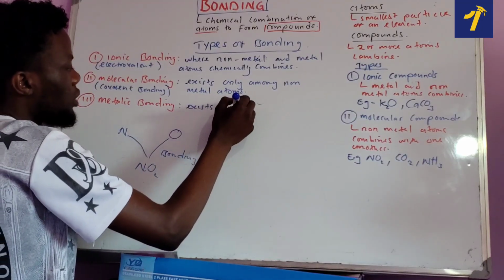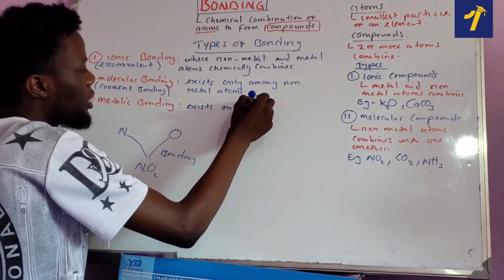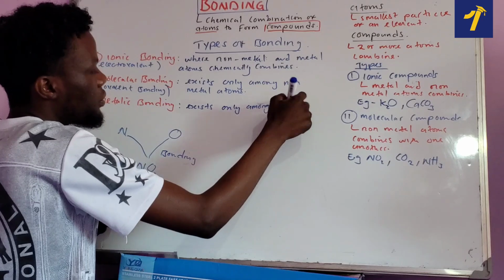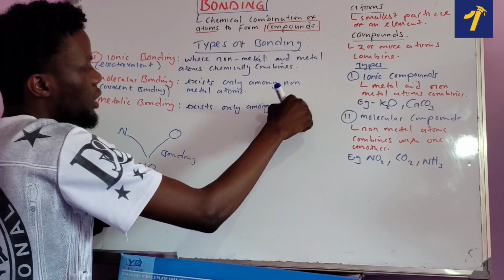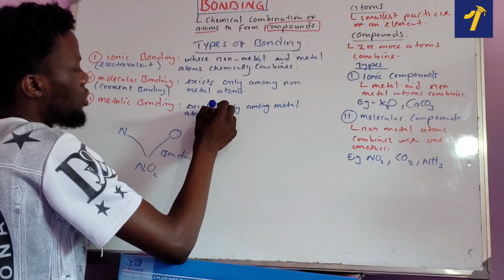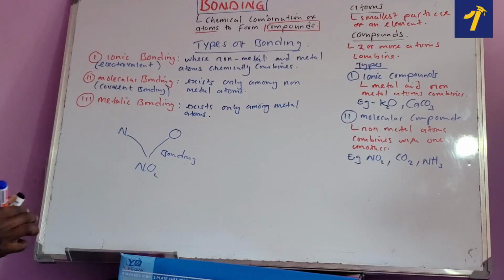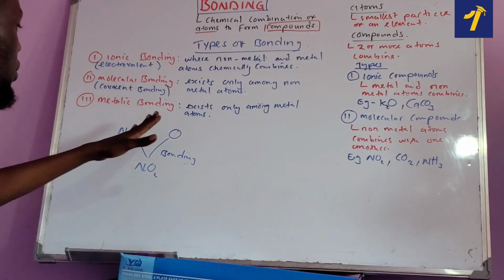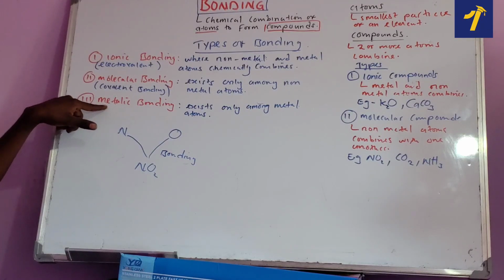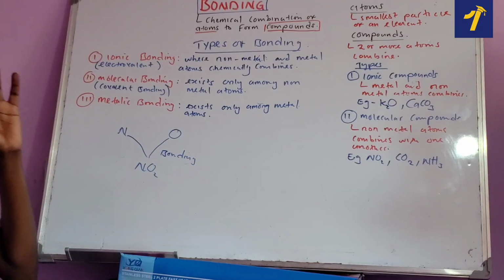only among metal atoms. Let's just say metal atoms like that. So as you can see, metallic bonding also is there. Metallic bonding, just from the word metallic, means metal. So it's a type of bonding that's going to exist only among metal atoms.